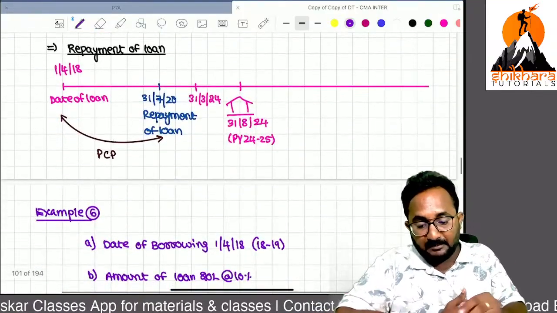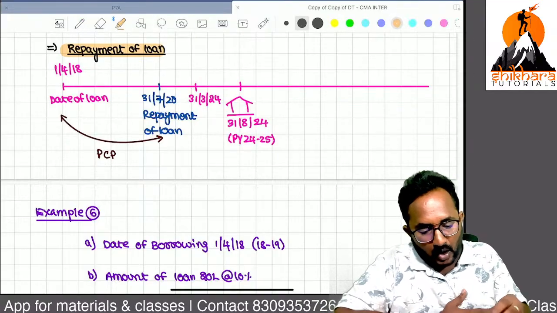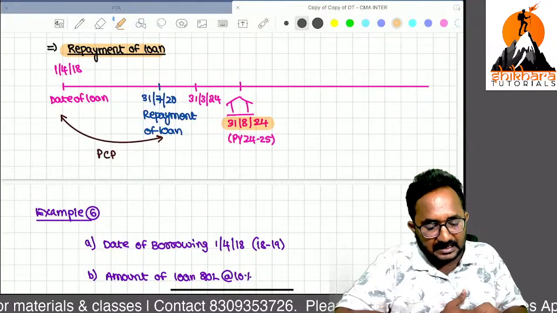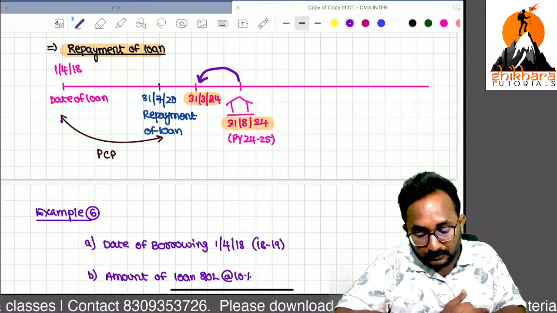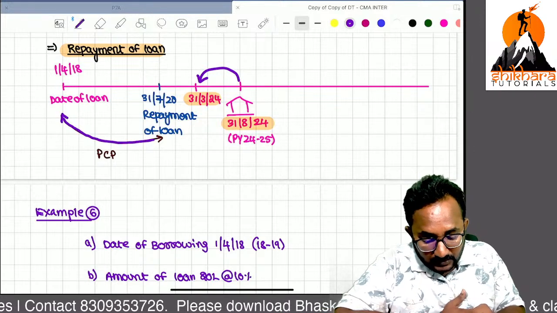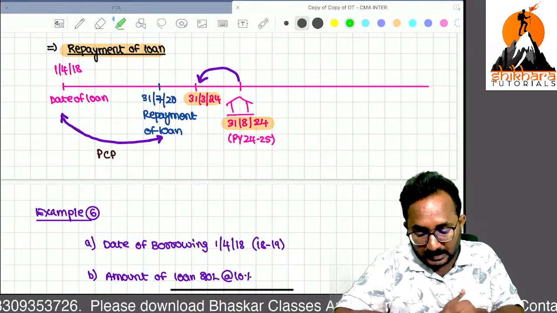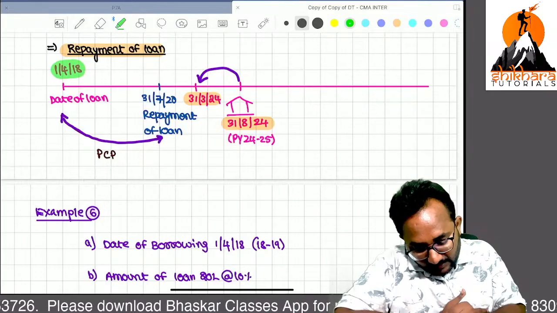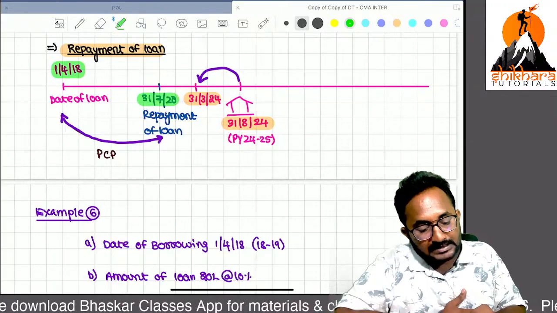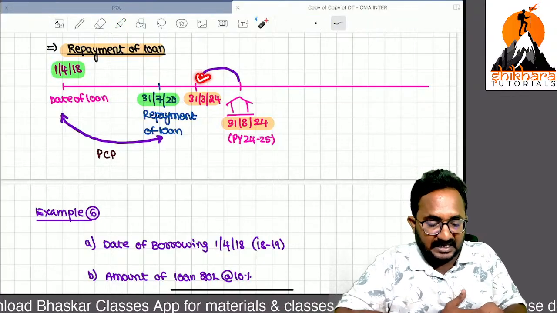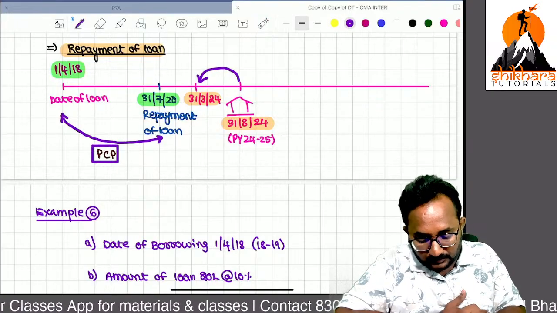If any repayment of loan happens before that 31st March, then the repayment date is the end of the pre-construction period. The pre-construction period starts from 1/4/2018, but repayment is done before that immediately preceding 31st March. So that is the pre-construction period.